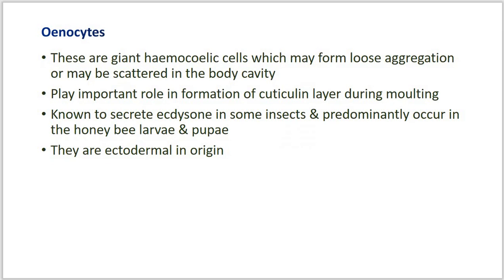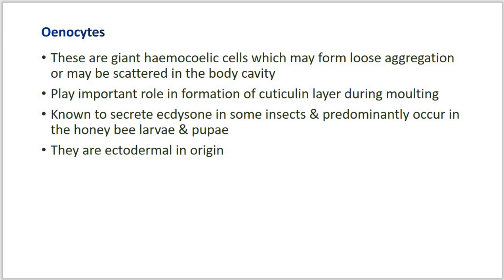Now the second type of organ of excretion is the oenocyte. The oenocytes are giant hemocoelic cells which may be found in the form of loose aggregations or scattered in the body cavity.